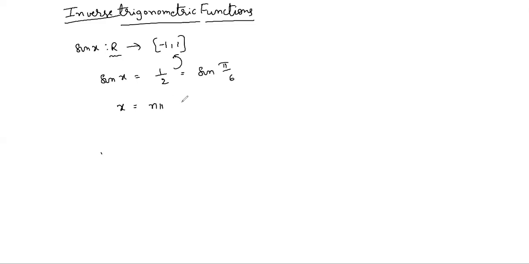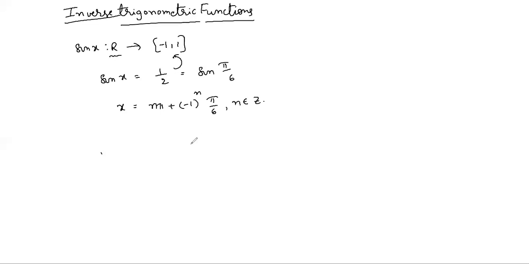Suppose you take a sine function. Sine function is defined for all real numbers. So the domain is all real numbers and its range is -1 to 1. Now you take the equation sin x equals 1/2. 1/2 lies in the codomain. So what are the values satisfying sin x equals 1/2 in the real numbers? We know the general solution of sin x equals 1/2, that is sin 5π/6. So x equals nπ plus (-1)^n into 5π/6, n belongs to Z.